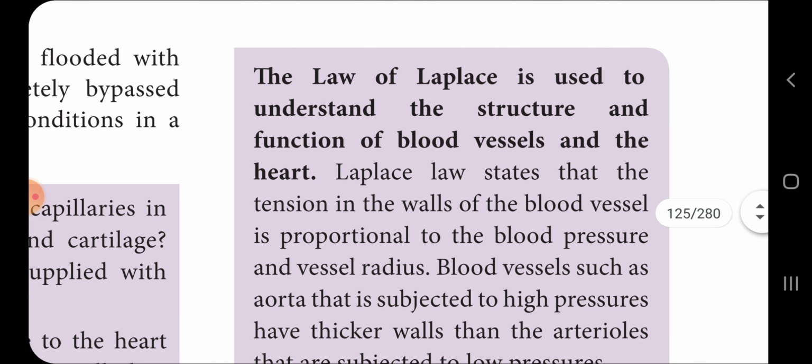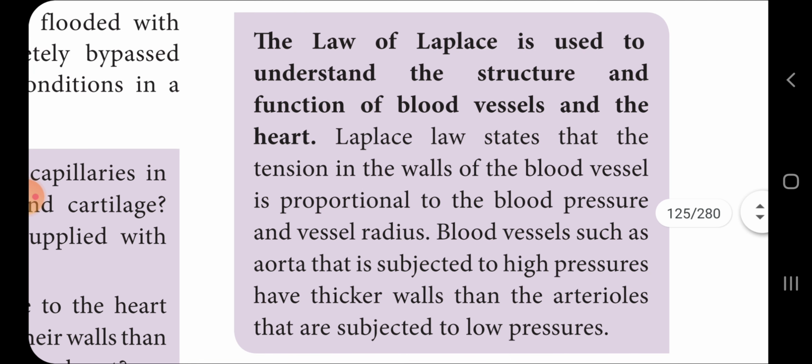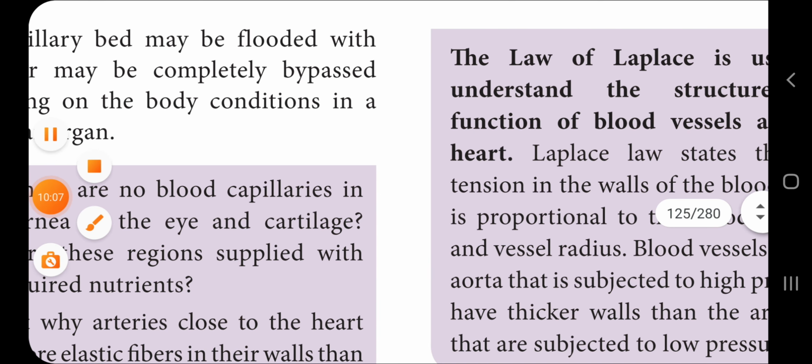The law of Laplace is used to understand the structure and function of the blood vessels and the heart. Laplace's law states that the tension in the wall of a blood vessel is proportional to the blood pressure in the vessel and the vessel radius. Blood vessels such as the aorta that are subjected to high pressures have thicker walls, and arterioles are subject to low ப்ரெஷர்னு சொல்லலாம்.